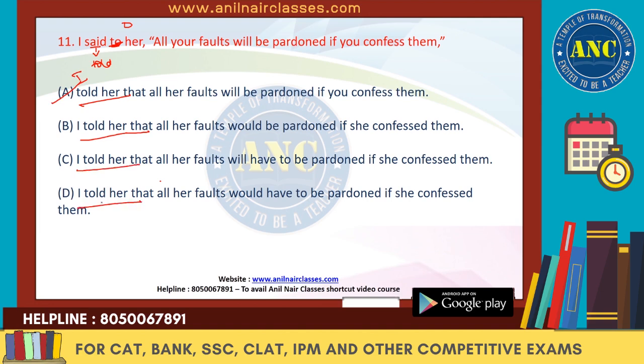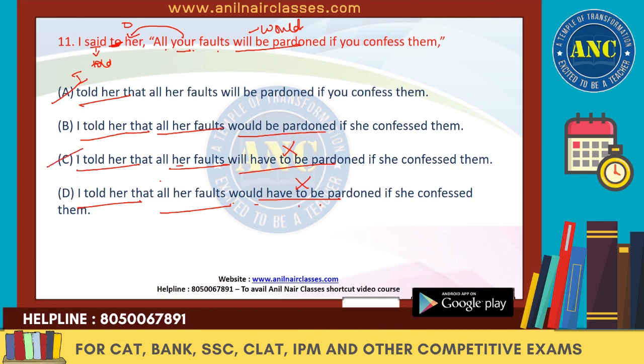So B, C and D are correct so far. All your faults. So "your" will change as per "her", so it will be "all her faults". Everything is fine. Now "will" is changed to "would". So "would be pardoned". "Will have to be pardoned" is wrong, it should be just "would be pardoned". We don't need "would have to be pardoned" and all. So this is wrong.